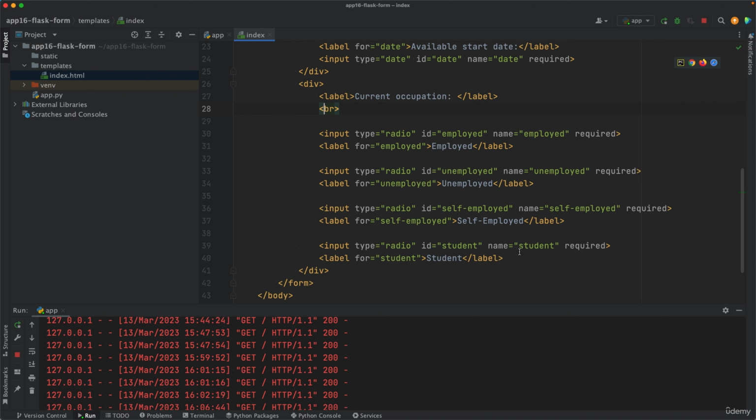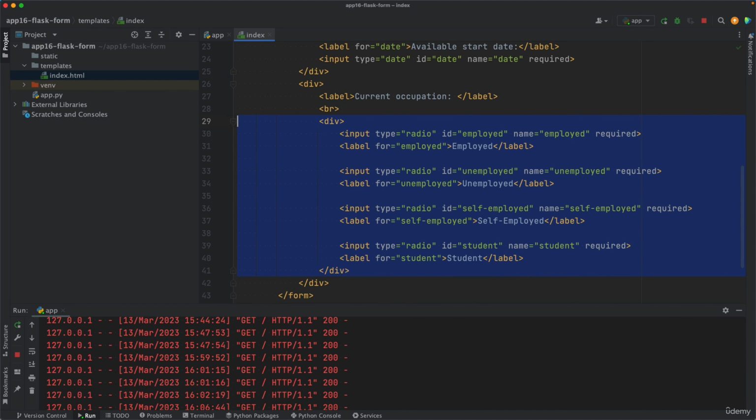To do that, we should place all these 4 radio buttons inside a div. So let's do that. Let's go here with tab, create a div tag. So you want to cut that out. You want to go here, paste that, fix the indentation, right? And then we want to select all that block and press tab to indent it.